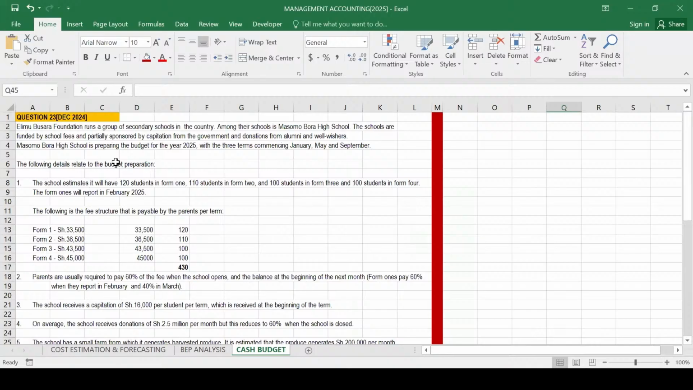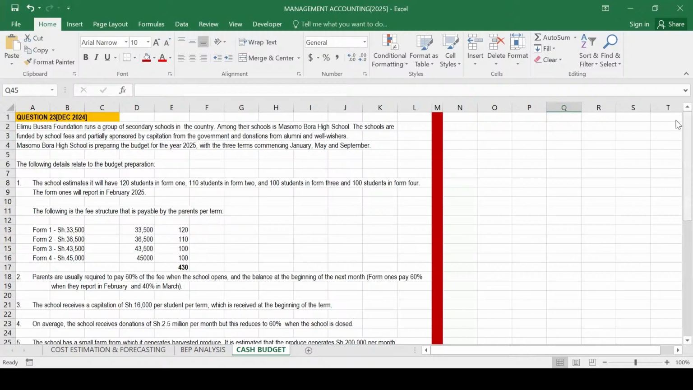The schools are funded by the school fees and partially sponsored by capitation from the government and donation from alumni and well-wishers. So Masomo Bora High School is preparing the budget for the year 2025 with the 3 terms commencing January, May, and September. So it is important for you to note those dates when each of the term is commencing. The first term commencing in January, the other one in May, the other one in what? September. And then you're told the following details related to the budget preparation.